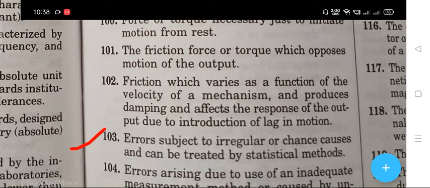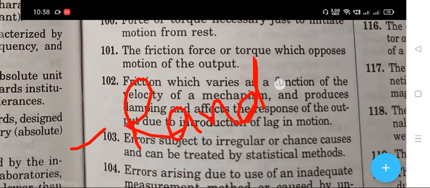Next question. Errors subject to irregular or chance causes and can be treated by statistical methods. The right answer is random error. Is random errors.